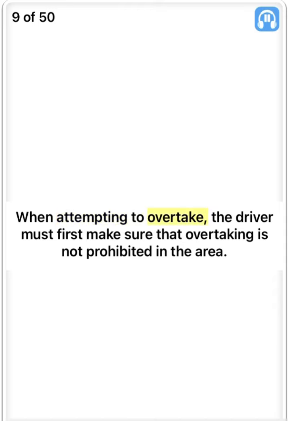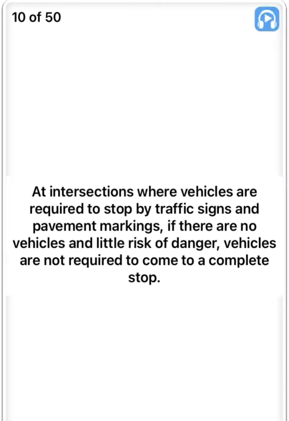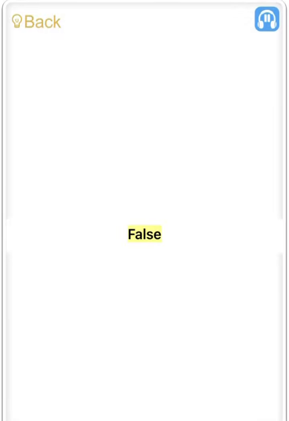When attempting to overtake, the driver must first make sure that overtaking is not prohibited in the area. True. At intersections where vehicles are required to stop by traffic signs and pavement markings, if there are no vehicles and little risk of danger, vehicles are not required to come to a complete stop. False.